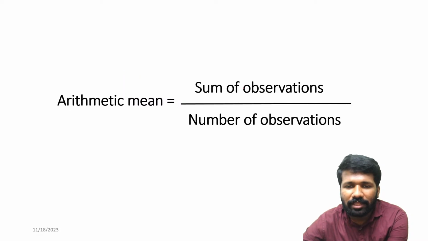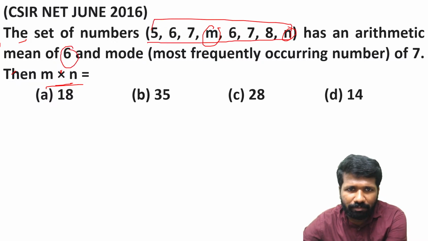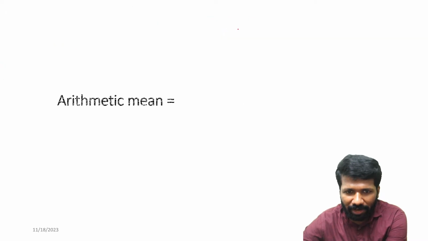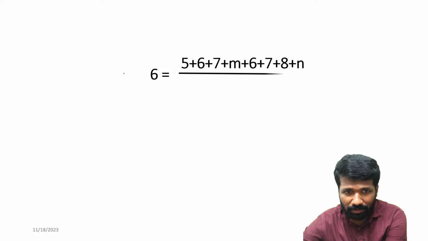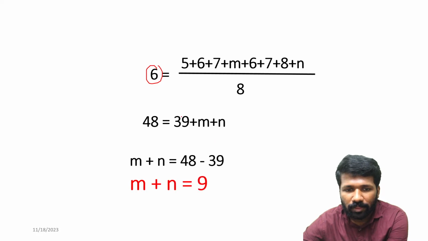We know that arithmetic mean is the sum of observations divided by the number of observations. Here the question says the arithmetic mean of this data is 6. That means adding all these 8 numbers and dividing by 8 should be equal to 6, because the arithmetic mean is 6. Cross multiplying, and taking 39 to the left side, we get M plus N equal to 9.